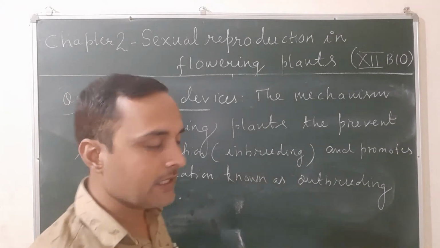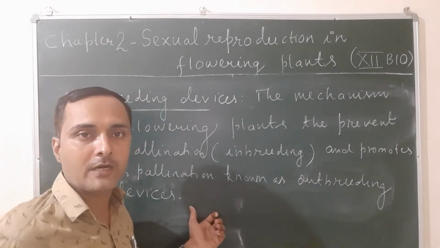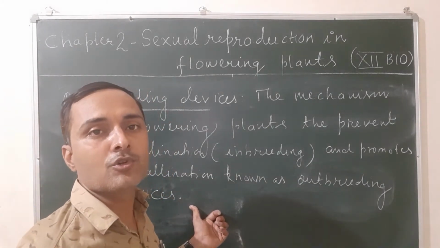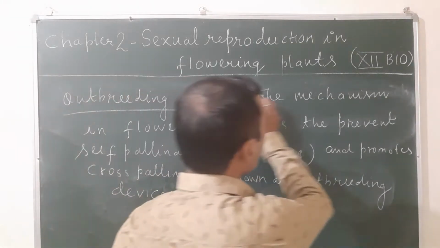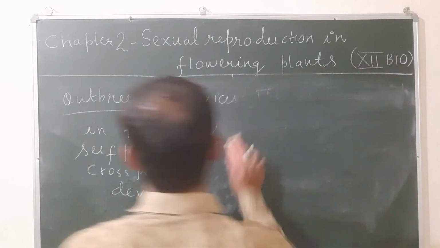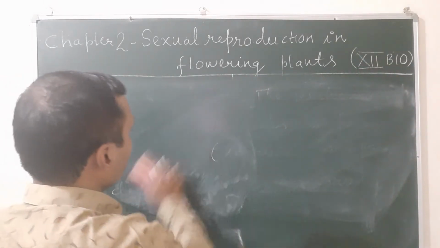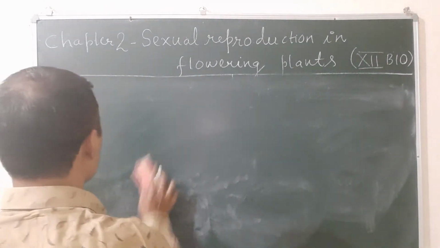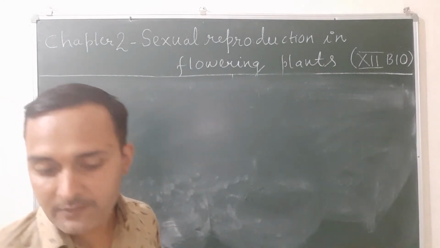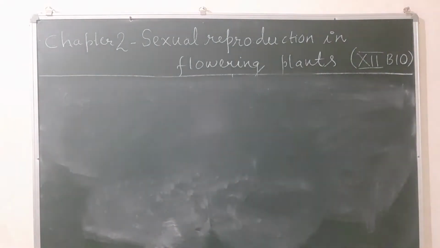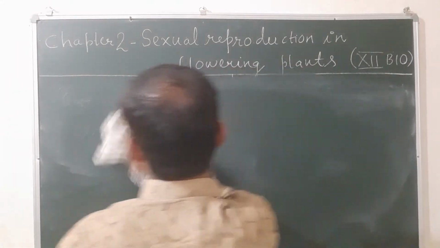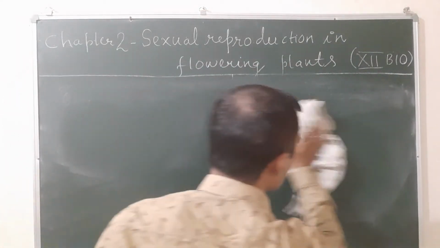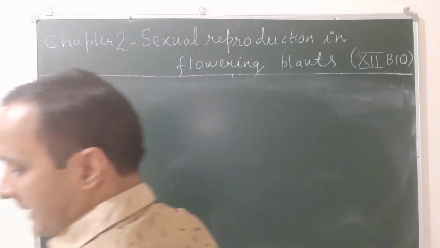In flowering plants, there are various methods of outbreeding devices that help to promote cross-pollination and prevent self-pollination. First of all, you have to know the names of outbreeding devices in flowering plants.